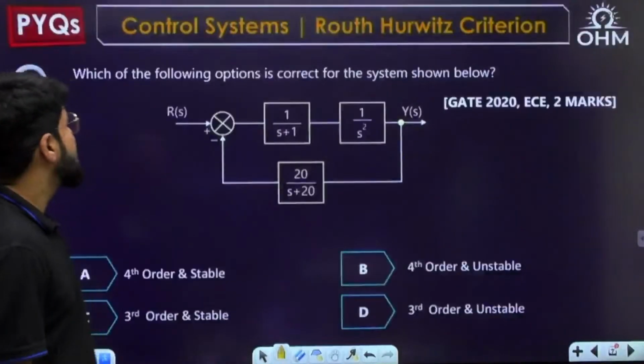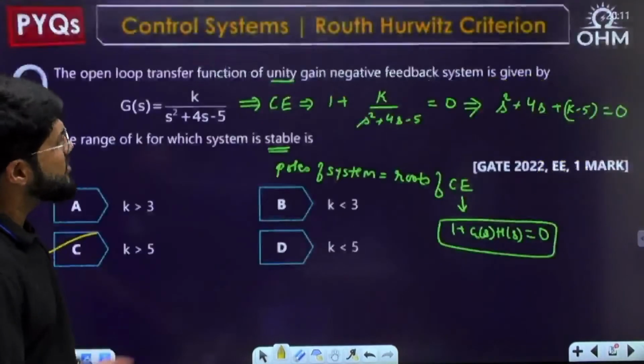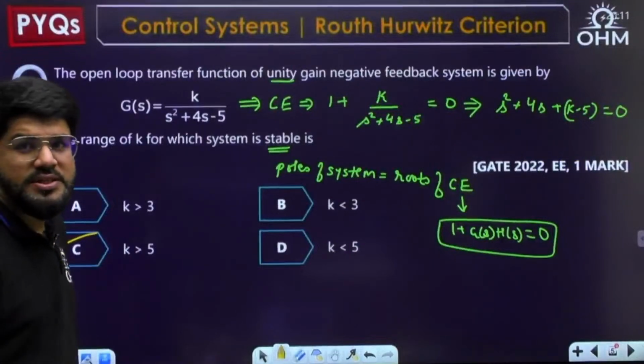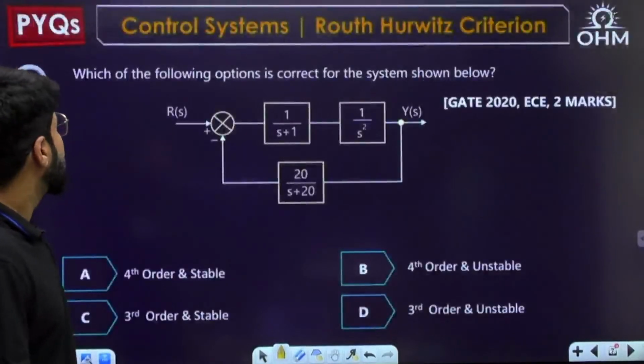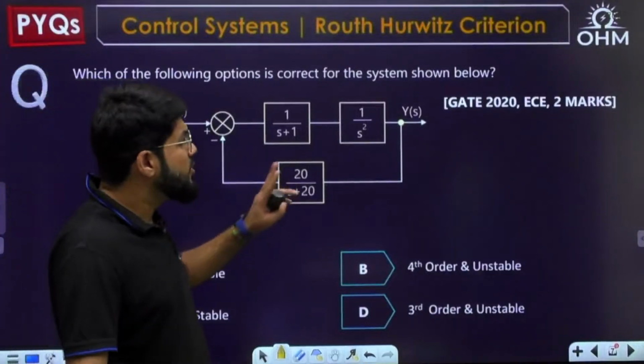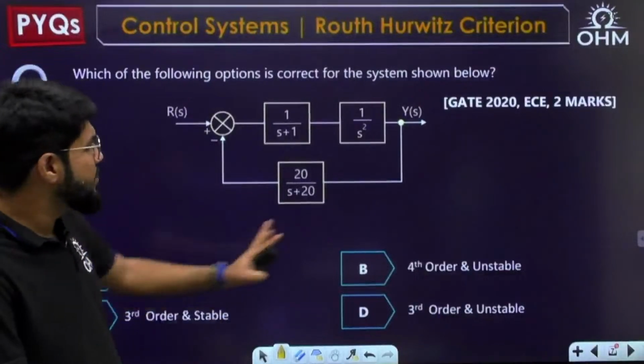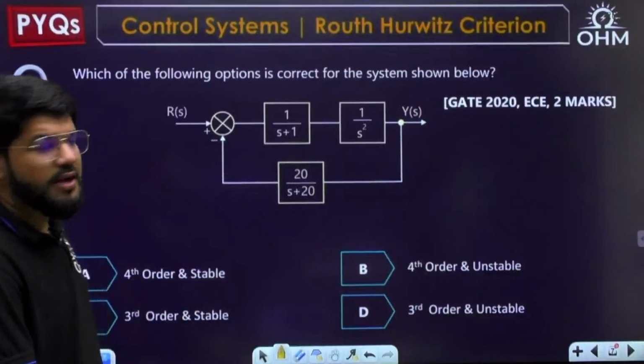So the next question here is a GATE 20 EC 2 marks question. The previous one was simple, on second order, so it was a 1 mark question. Taking this one: which of the following options is correct for the system shown below? Now you have a 2 marks question, and you first have to tell the order of the system and whether it is stable or unstable. Order, and stable or unstable.